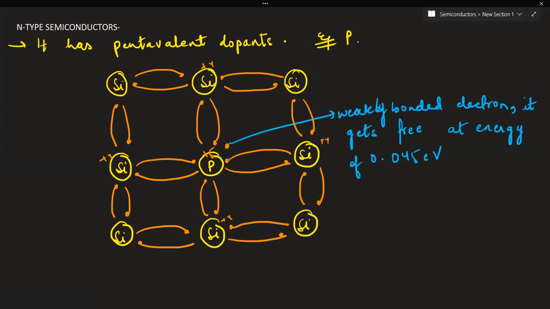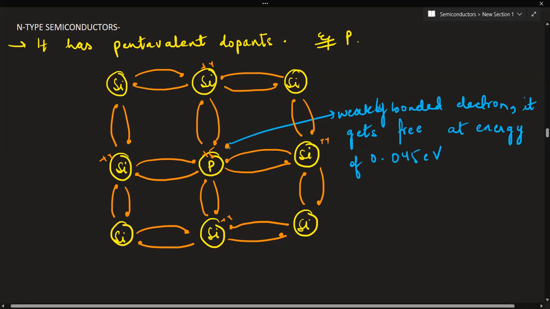So can you tell me, is the number of holes greater in this, or is the number of holes equal to the number of electrons, or is the number of holes less than the number of electrons? Number of holes is less than the number of electrons. Why? We can easily see the number of electrons is greater in this case. So if I represent it through Ne, the number of electrons will be far greater than the number of holes.